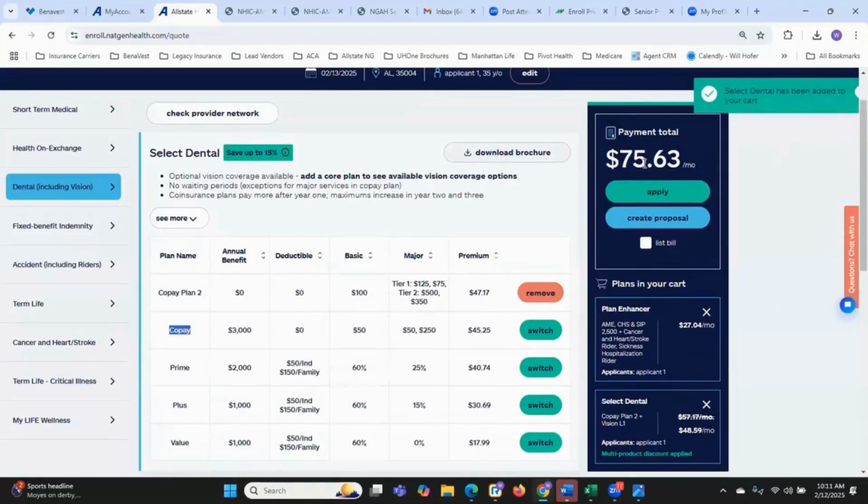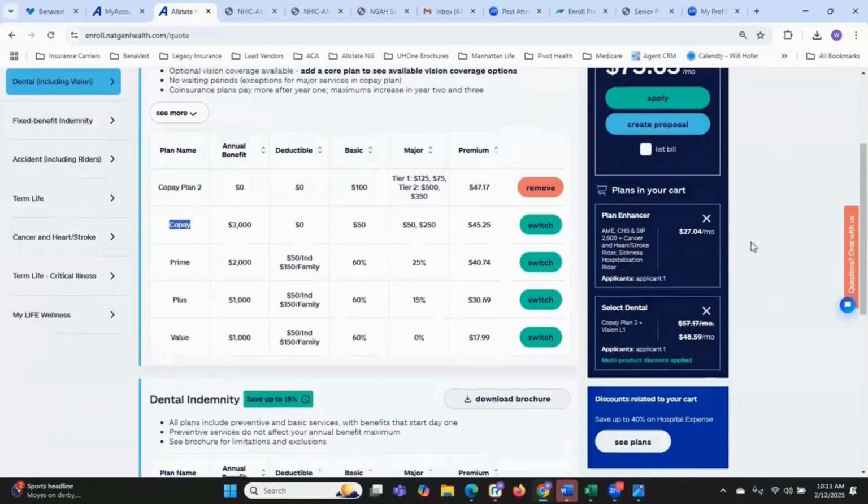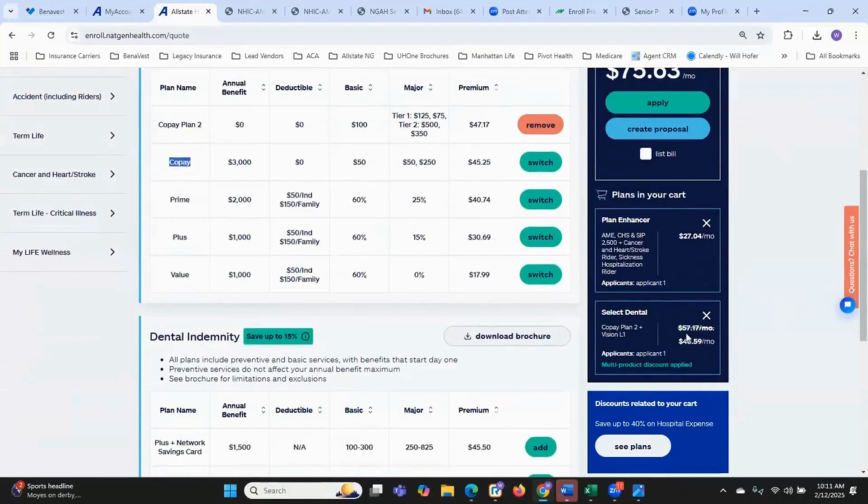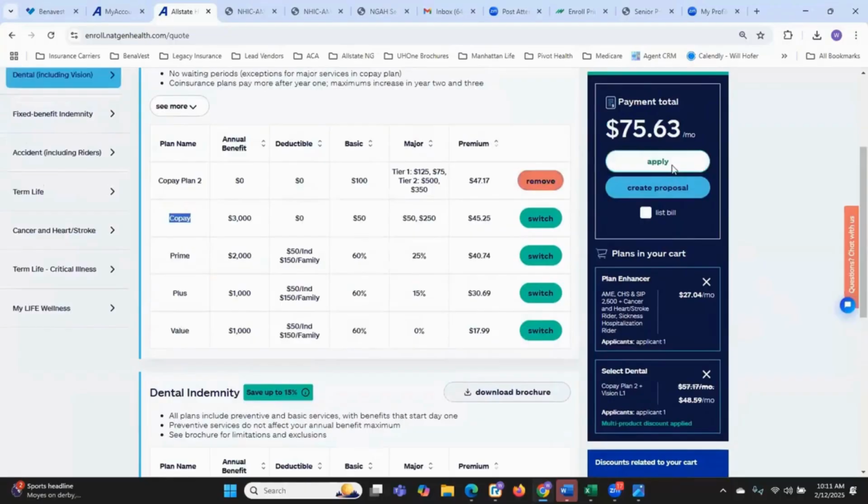Okay, so now it jumps up to $75.63. So you have your enhanced plan for the client, covering the out-of-pocket max. And you can see the dental with the rider normally costs $57.17, but with the discount, it's crossed out to $48.59. All right, so let's say we apply.